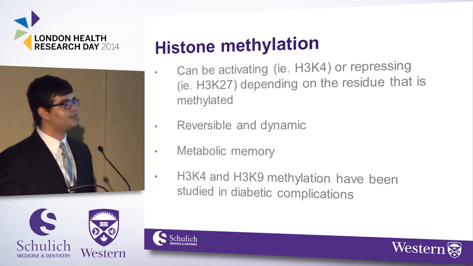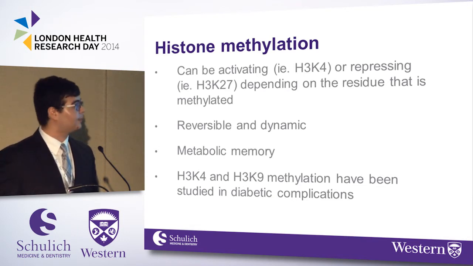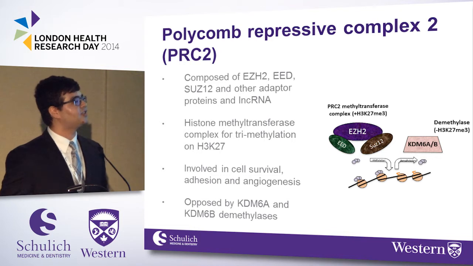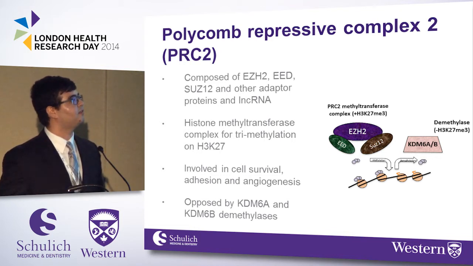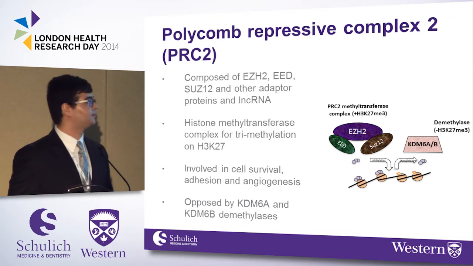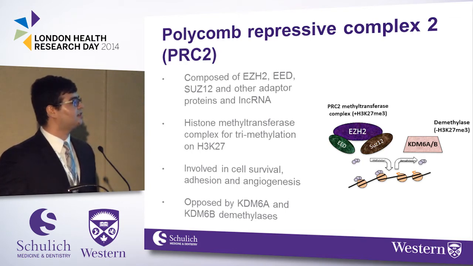And finally, only 2 types of methylation have been studied in diabetes, and so it's a relatively new area of study. My research focuses on this Polycomb repressive 2 complex. It is a methyltransferase complex, and the major components are EZH2, EED, and SUZ12. It catalyzes this H3K27 trimethylation reaction, and I want you to remember that this is a repressing type of methylation. It's involved in cell survival, adhesion, and angiogenesis, and it's opposed by these demethylases.